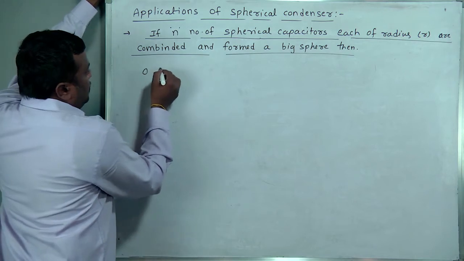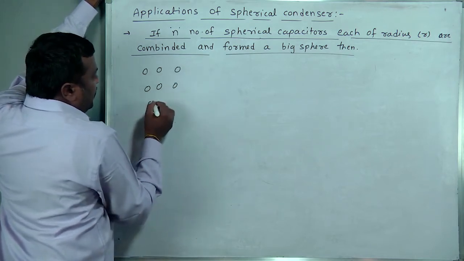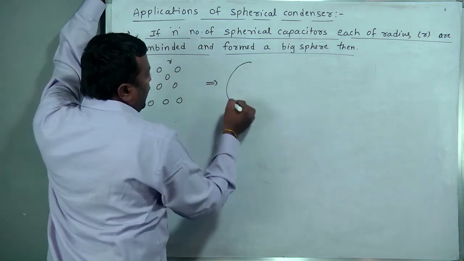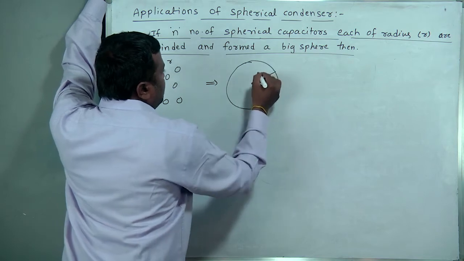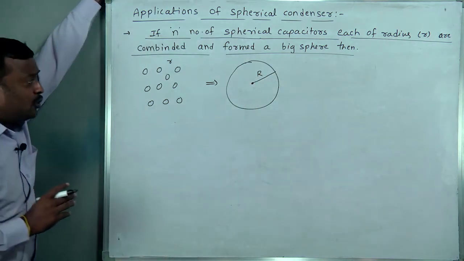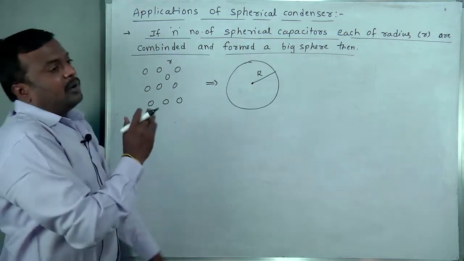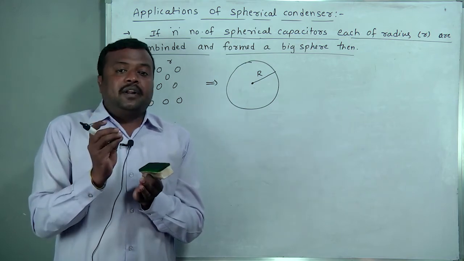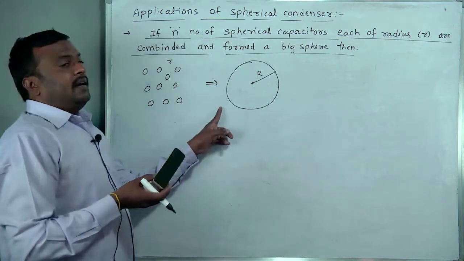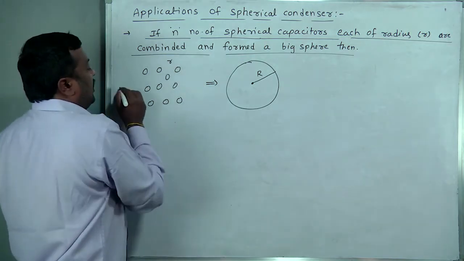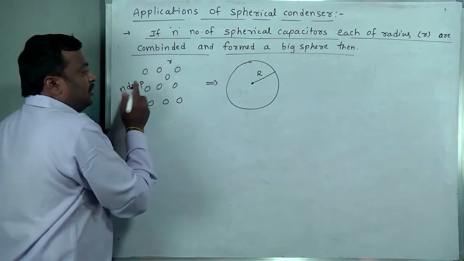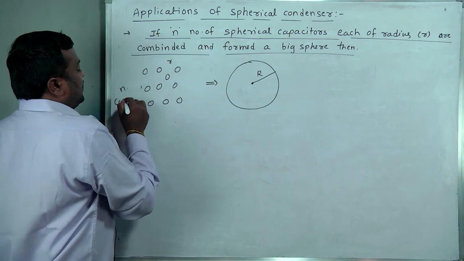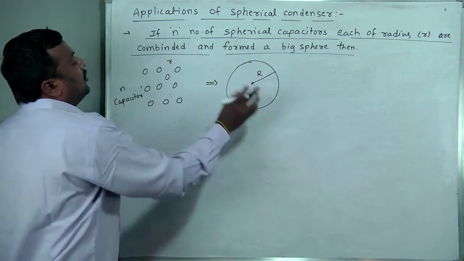Suppose these are a number of spheres, each of radius small r. They are combined like this to form a big sphere of radius capital R. We saw such models in first year also, in surface tension, combining spherical droplets. When they are combined, the volume of each drop into n, here n capacitors, each capacitor volume into n, equals the volume of the big sphere.